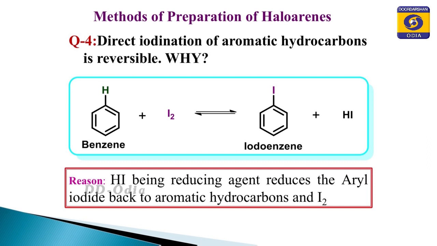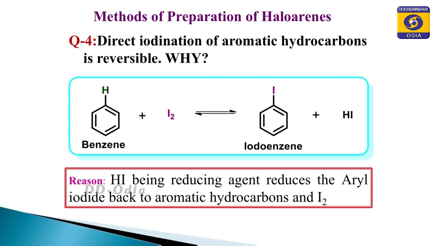So, our purpose is not fulfilled. So, what should we do so that we can prepare iodobenzene? For that purpose, we have to carry out the reaction in presence of some oxidizing agents. So, what are those oxidizing agents? Those oxidizing agents are nitric acid and hydriodic acid or mercuric oxide.